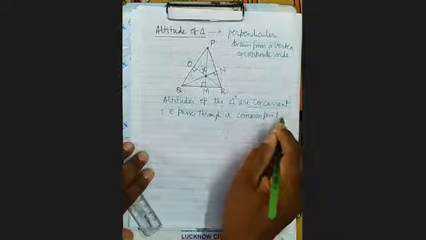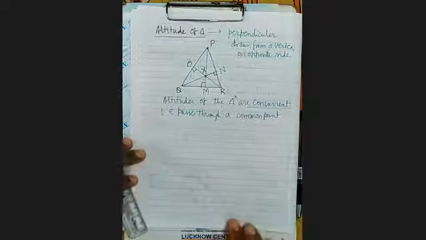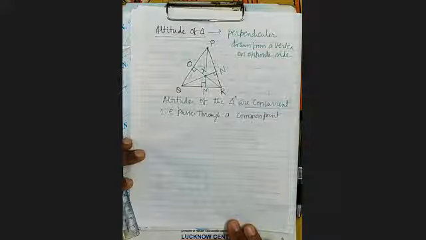All the 3 altitudes pass through a common point. It is clear? So all the altitudes of triangle are concurrent. It means they pass through a common point.